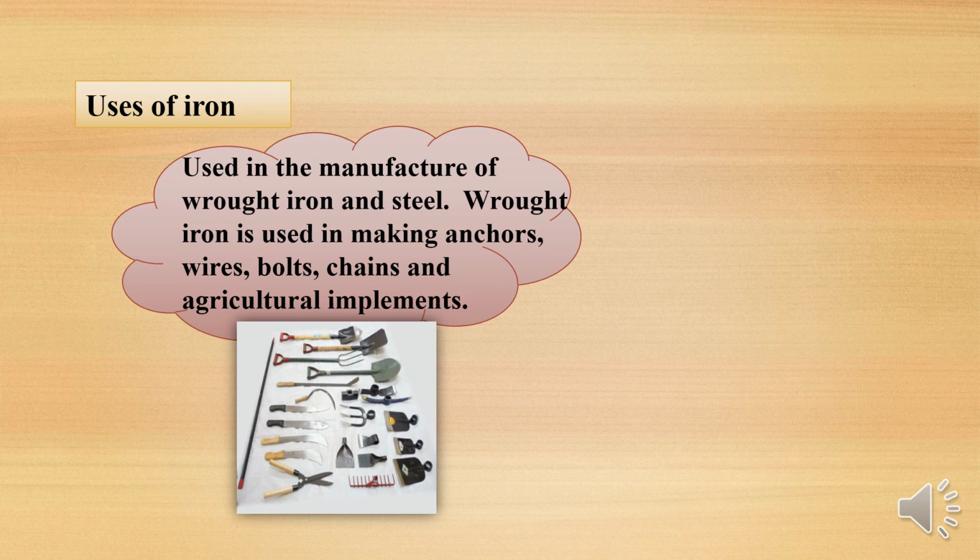See, anchor in the sense, here we have the diagram. So this is an anchor. It is used in making anchors, which are used at seashores to hold the boat. And iron is also used in making wires, bolts, chains and some agricultural implements.